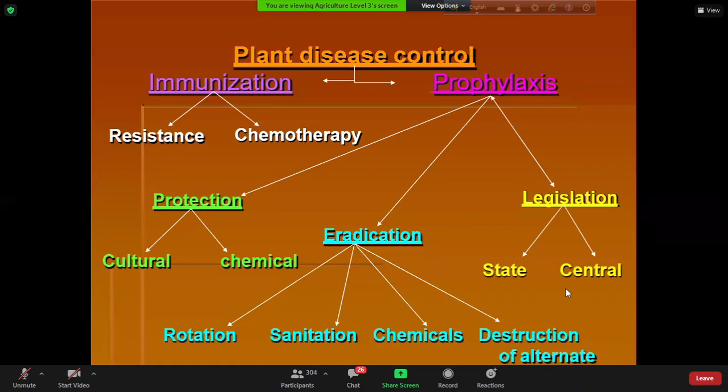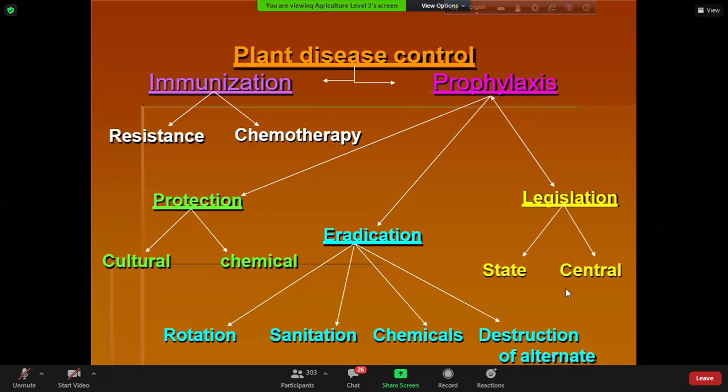After harvesting the main crop, the pathogens survive in the alternate host. For example, Bipolaris oryzae can survive in Durba grass. So Durba grass is the alternate host of Bipolaris oryzae. So after harvesting the rice, we also have to destroy the Durba.